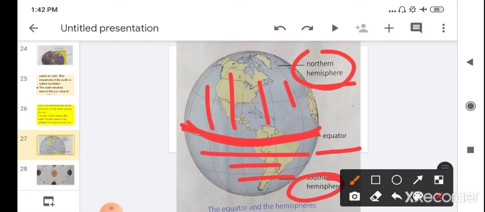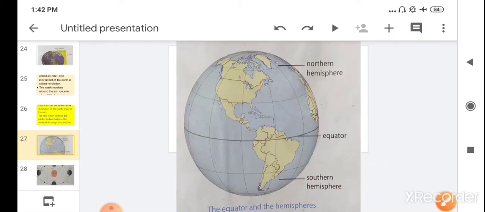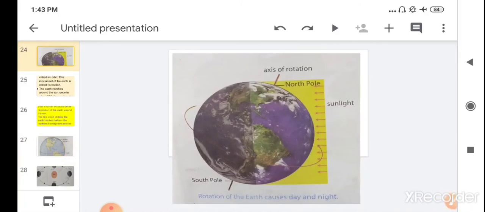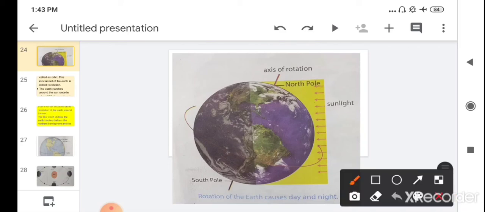So children, let's see how the earth has different seasons. When the earth revolves, when it moves around the sun, which is known as revolution around the sun, it is tilted to one side. If you see here, the earth is tilted. One part of the earth is tilted towards the sun.